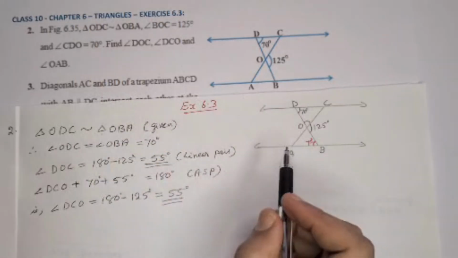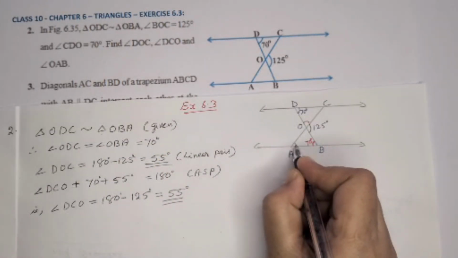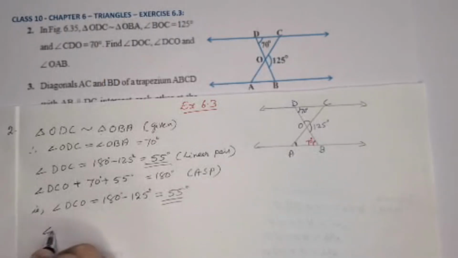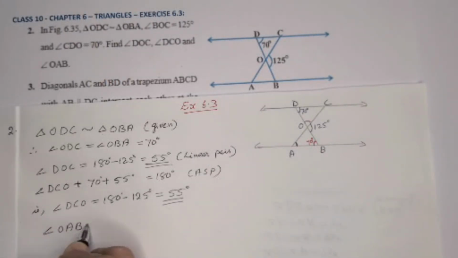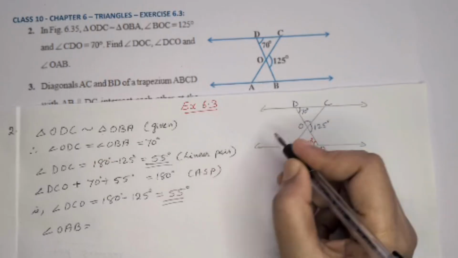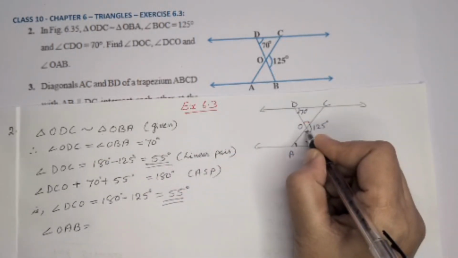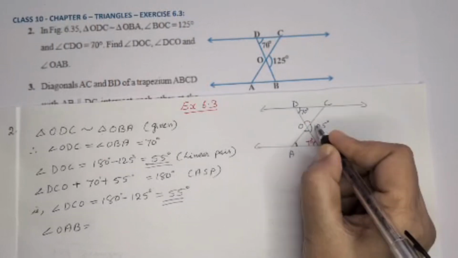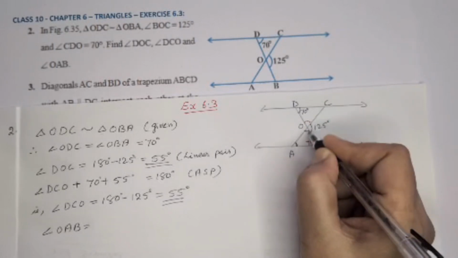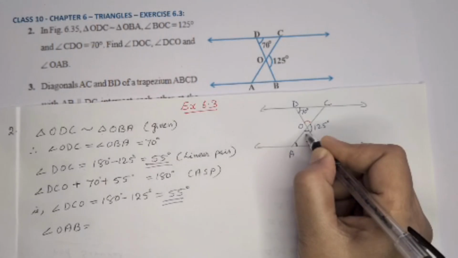Now next we have to find angle OAB. So angle OAB is equal to, here DOC we already got as 55 degrees, then this also will be 55 degrees, or we can use linear pair, otherwise this is a straight line, 125, 180 minus 125, 55.